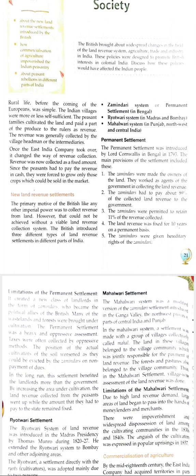They were collecting taxes from peasants. They had to deposit 89% of the taxes collected to the government, and 11% they could retain with themselves. And the landlords wanted to make more and more profit, and they used oppressive methods to collect taxes from the peasants. So the condition of peasants was very, very bad under the system. And the landlords, the zamindars, were very loyal political supporters of the British, right?